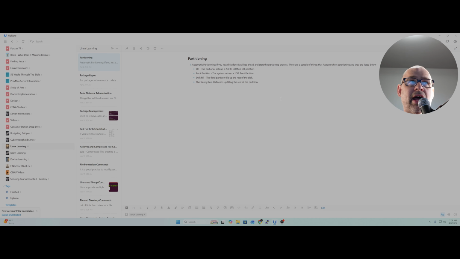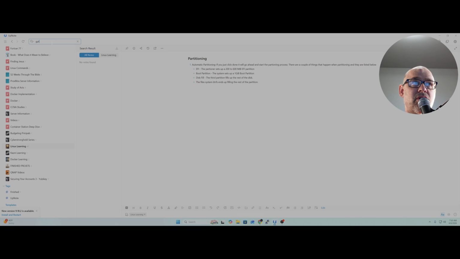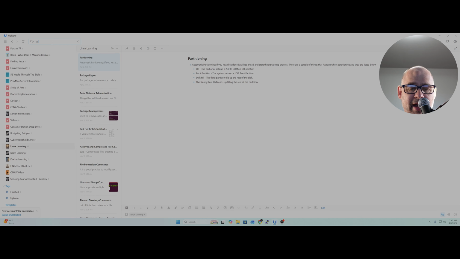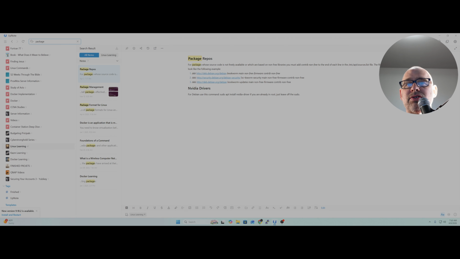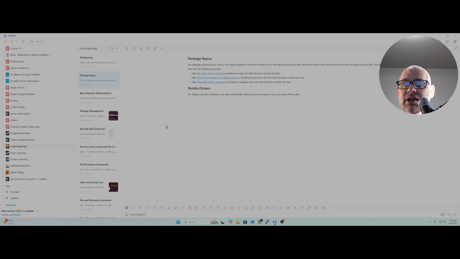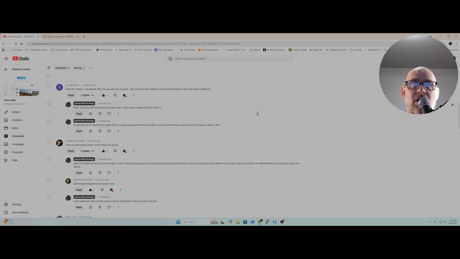So, and like, let's just search anything. Let's just search. See, there's nothing. Yeah, I don't have any GPT. Let's do package. See, package repos right here. These are the Deb ones, but these are for like Debian based. But you can see the search, and you see how fast it is. Like, the search function is very, very fast. So it's an incredibly quick note-taking app that does exactly what I want it to, the way I want it to, and it's reliable. That's all I need. For some people, they need more complex functionality like reminders and stuff of that nature. I don't need that.